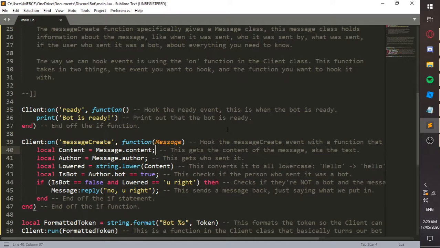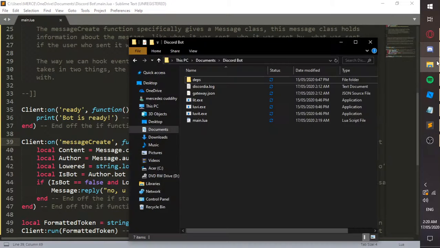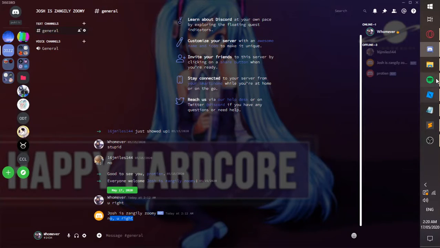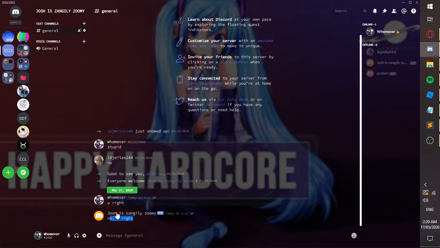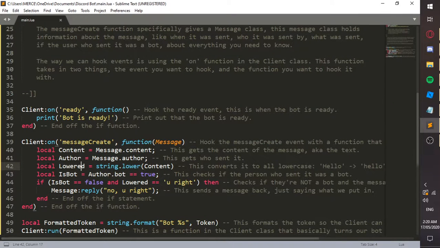A property of the message object is content, which is the actual raw text sent. The author is just the person who sent it, which can be anyone, even a bot.